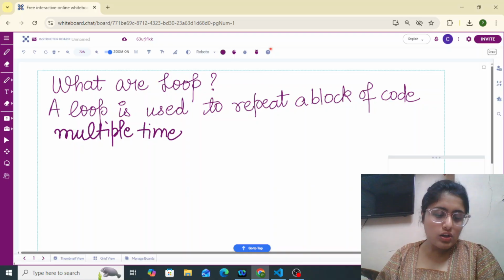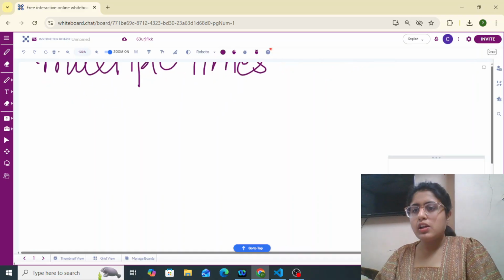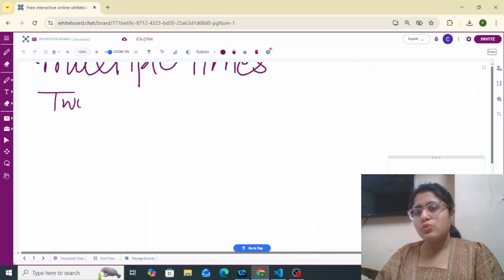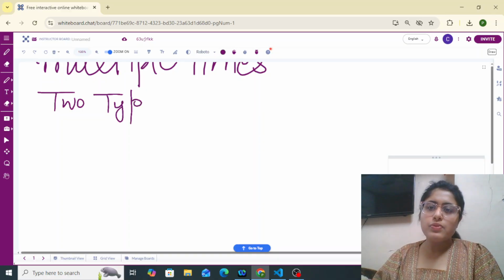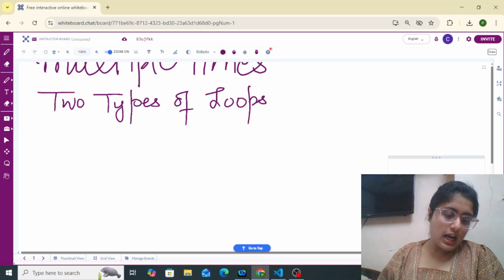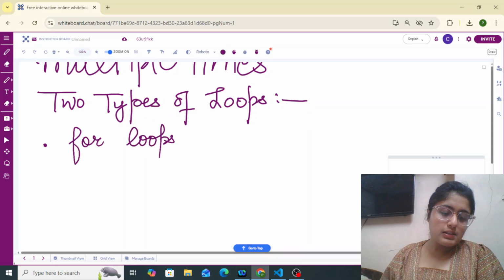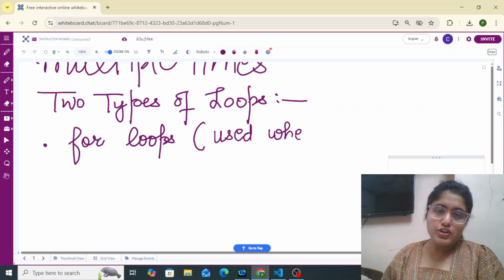There are two main types of loops. Number one is the for loop, which is used when the number of iterations is known.